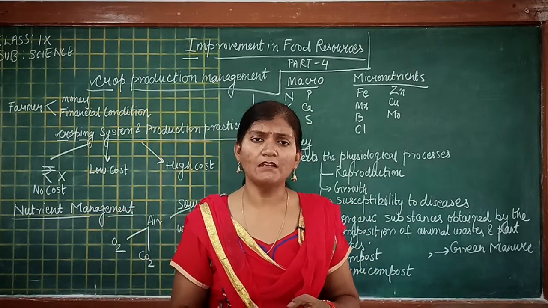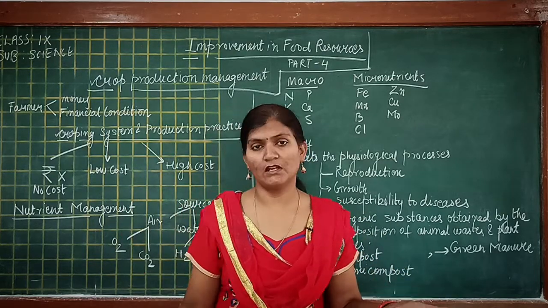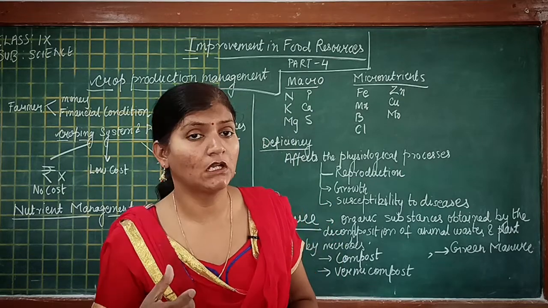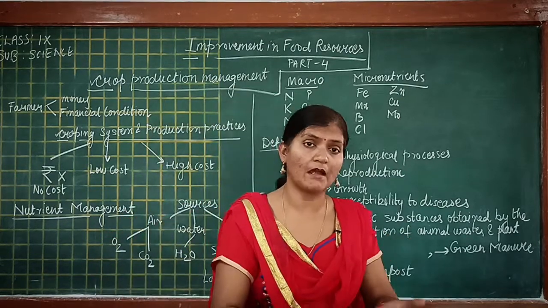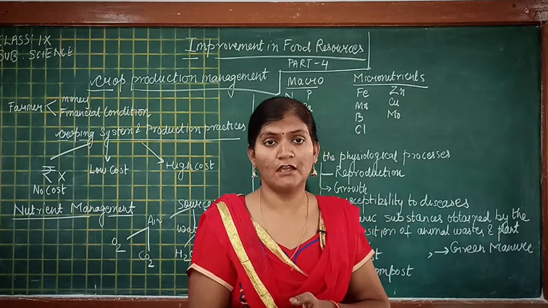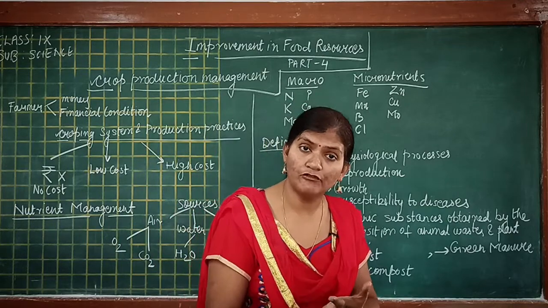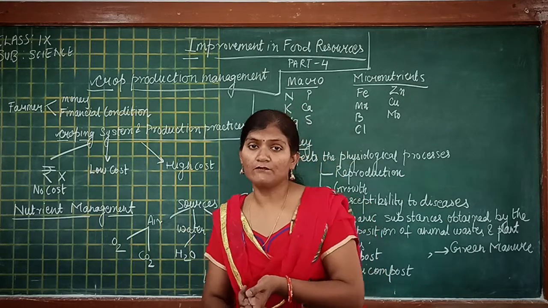And you all know that the higher the input in the field, the more will be the production. Higher input means more manure and fertilizers, then the chemicals and herbicides that we use to protect a field, then the agricultural tools that we use.